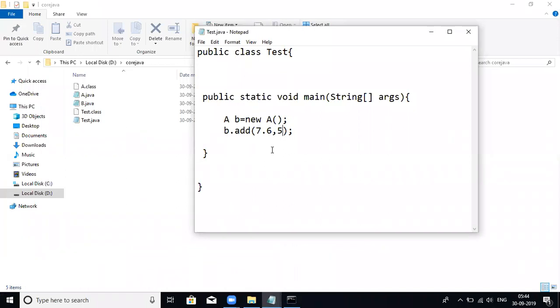Whether it is a static method or an instance method, whatever the method, what is happening here? The methods are the same but with different signatures, and based on your input, the particular method will be called. We can say that is method overloading.